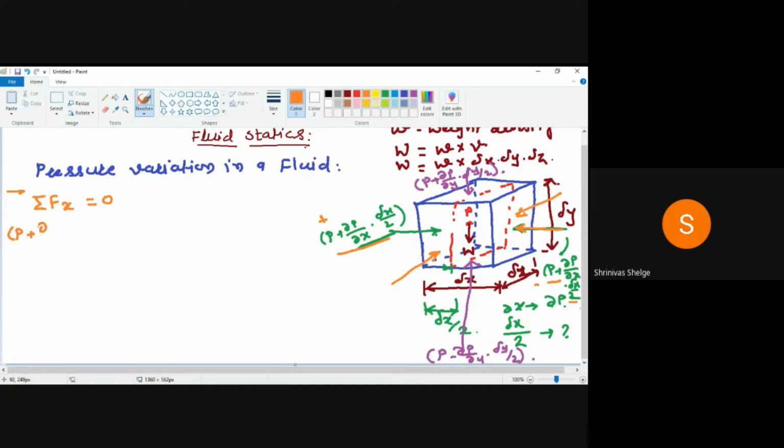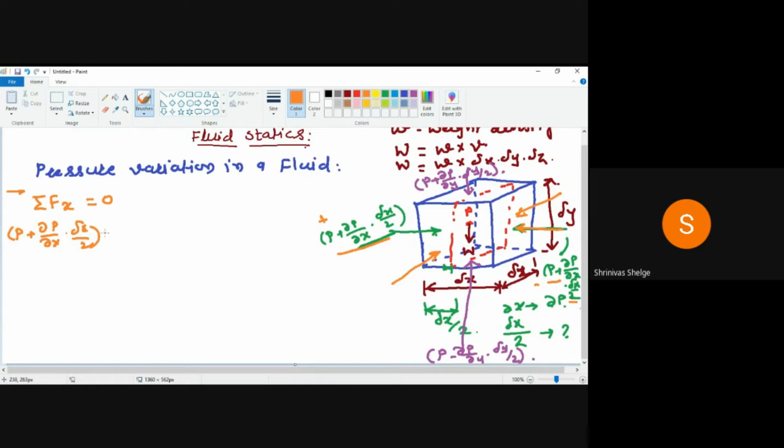So P plus dou P by dou x into delta x by 2. This is the pressure, but what I want is the summation of all forces acting along the x direction. So we want to take force here, but this is pressure. How can we take the force?